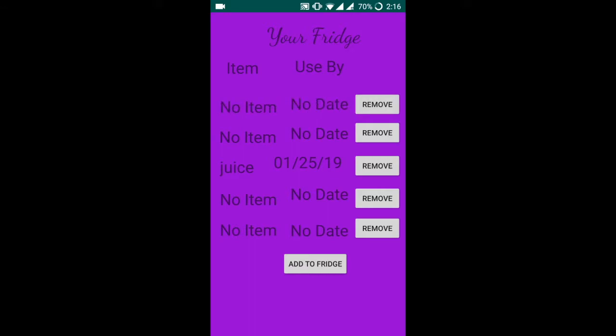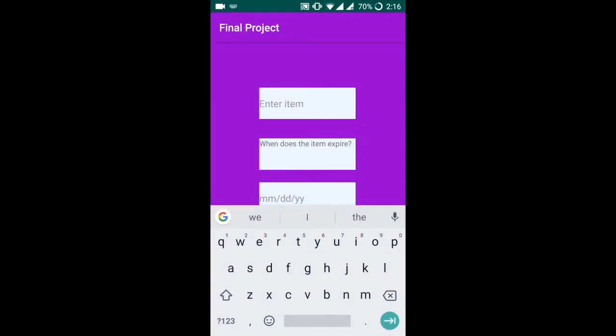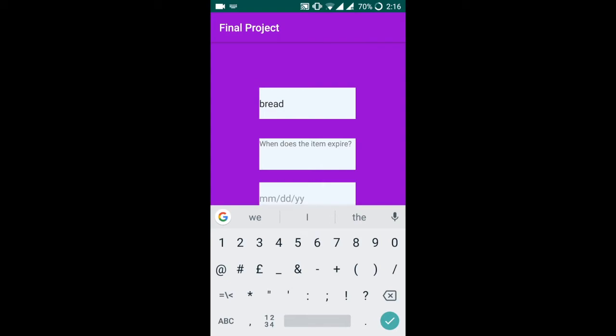The API we used is Google's Firebase real-time database. This allows us to store the food items and the expiry date and lets the user access them whenever he or she opens up the app. The removal and insertion of food happens through the use of arrays on the database.